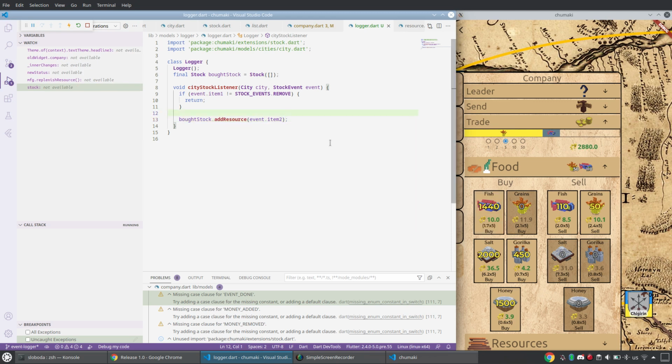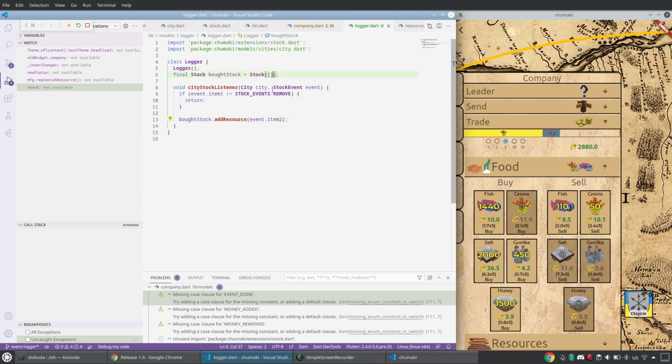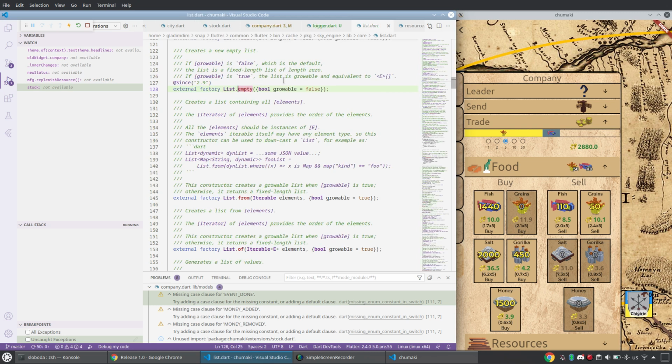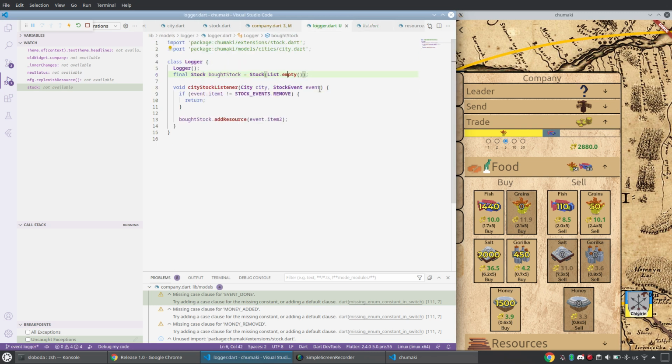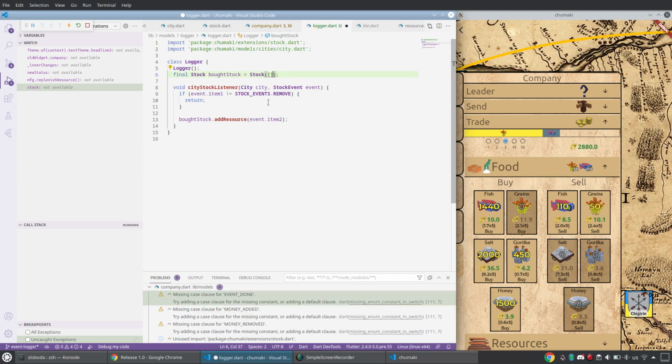Okay, so that's understandable. It works, but let me return back to this logger. Was the problem really with this empty? I thought that was the correct way of doing it, because growable is false by default. You see? Did they change it or not? Because I remember growable false, so I cannot add new values to it. That's why I think it threw exceptions, but it was swallowed by some try catch somewhere. And this empty constructor, what does it do? I think it will be growable.